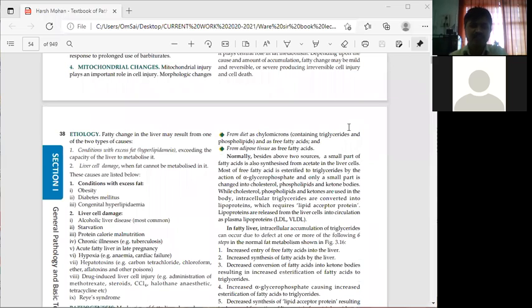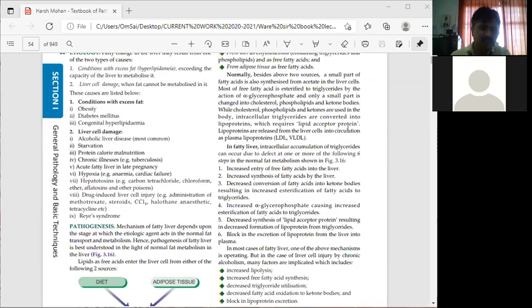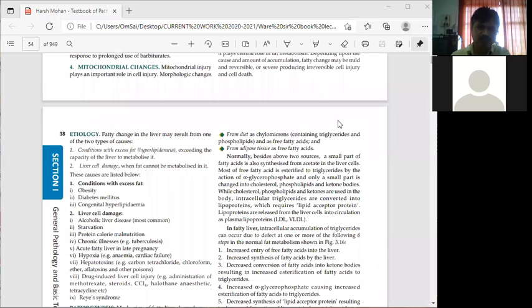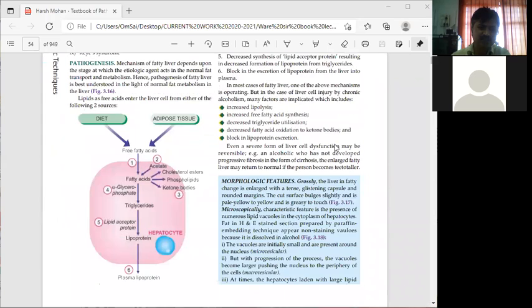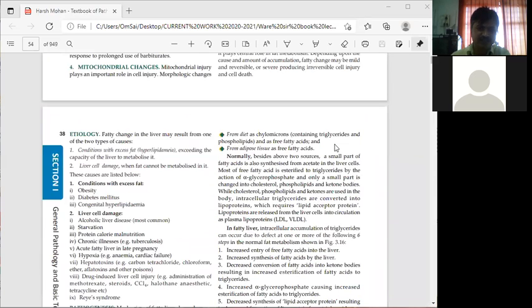From diet, as chylomicrons containing triglycerides and phospholipids, and as free fatty acids from adipose tissue. Normally, besides the above two sources, a small part of fatty acids is also synthesized from acetate in the liver cells.